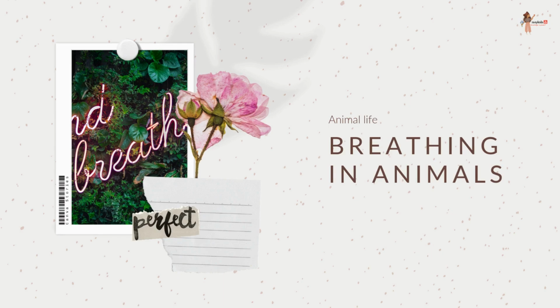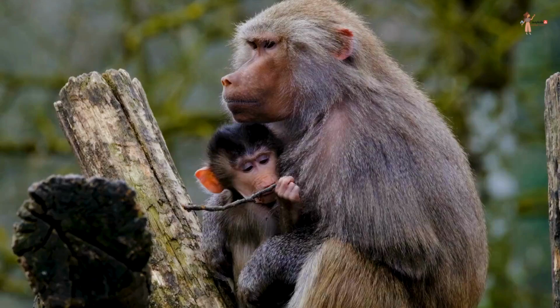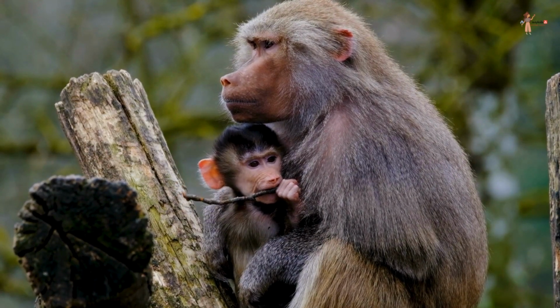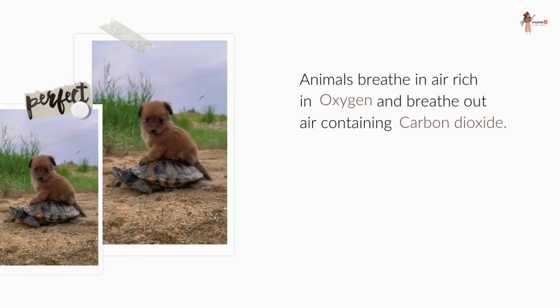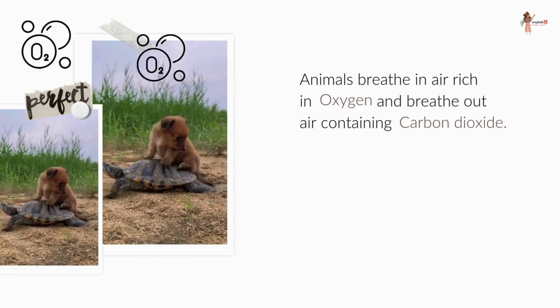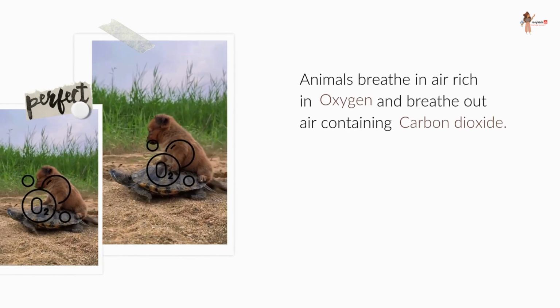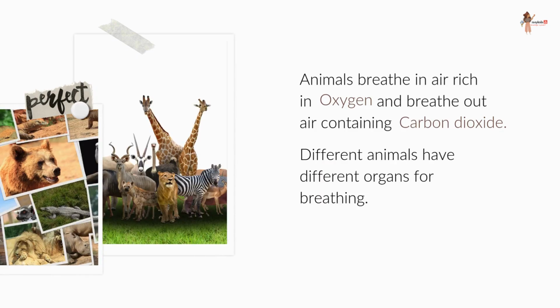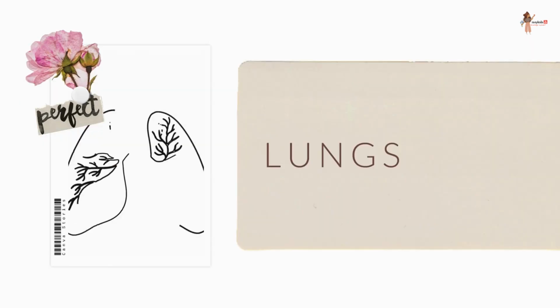There are different organs for breathing. Let's see. All living things, including animals, need to breathe in order to stay alive, right? Animals breathe in air that is rich in oxygen and breathe out air containing carbon dioxide. Different animals have different organs for breathing. Now let's see these organs one by one.